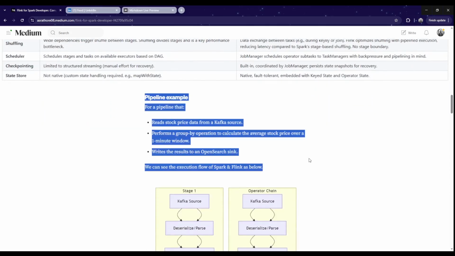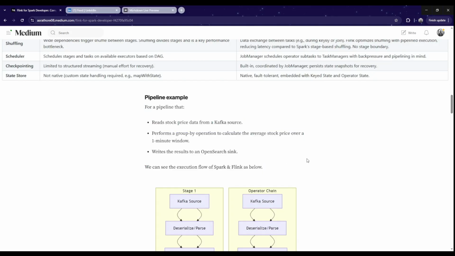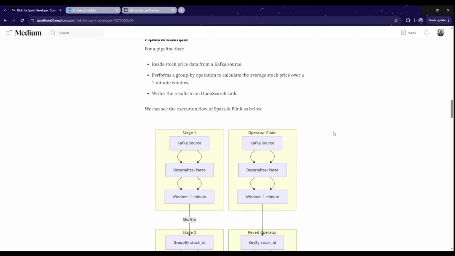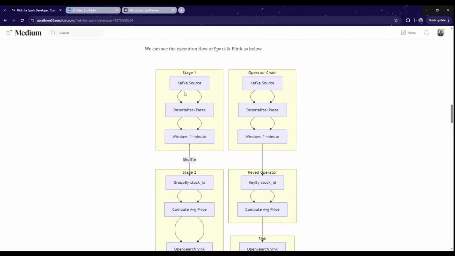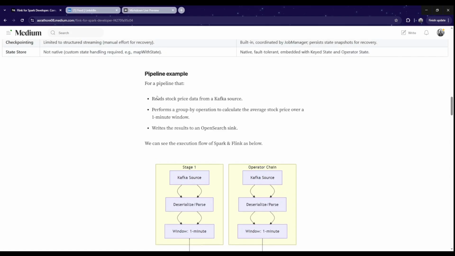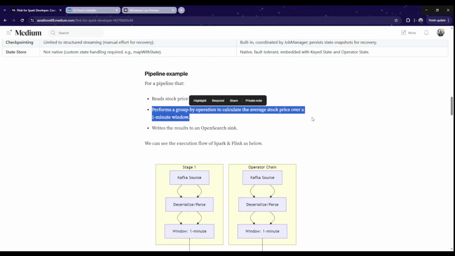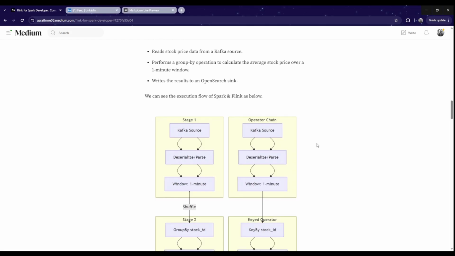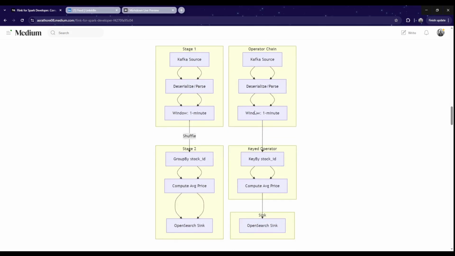Then let's take a pipeline example of how a pipeline from Spark streaming maps to a pipeline in Flink. In this example, we will read stock price data from Kafka, perform a group by operation to calculate the average stock price over a 1 minute window, and then write the results to an operational sink. We will do this in both Spark structured streaming as well as Flink to see how things are different. So this is the flow.